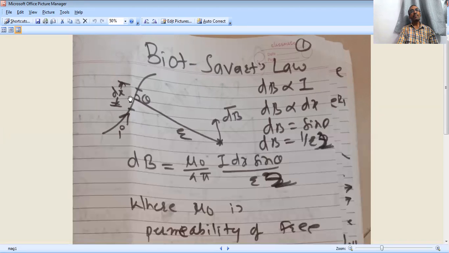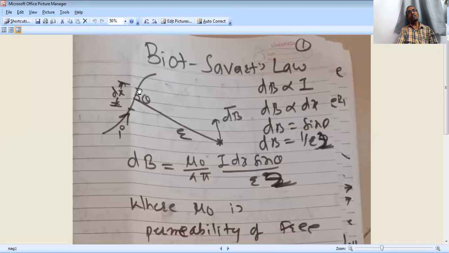To calculate it, they divided the conductor into small segments, just like pieces of onion or tomato, small pieces.